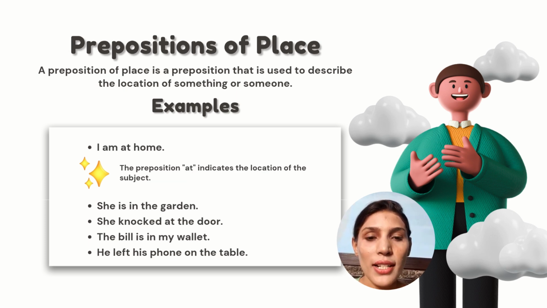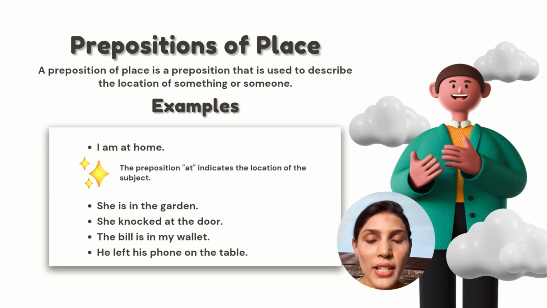As we have discussed earlier, preposition of time indicates some time. Preposition of place indicates some place. A preposition of place is a preposition that is used to describe the location of something or someone. Like, I am at home. The preposition at indicates the location of the subject.